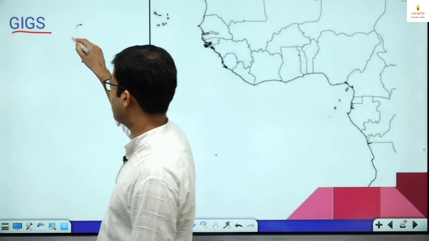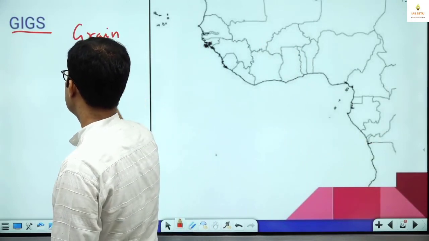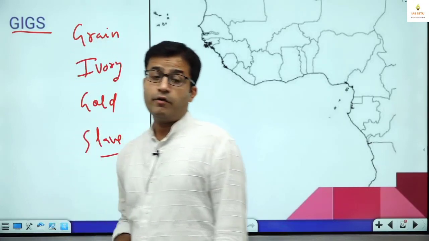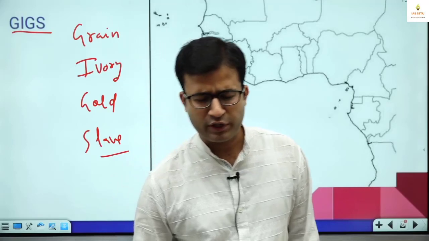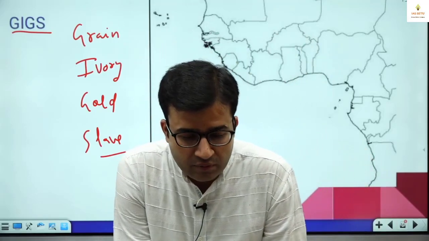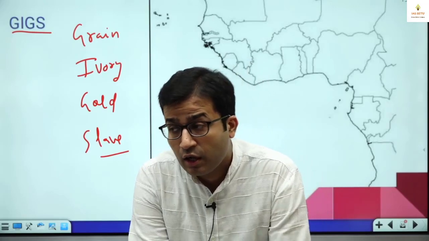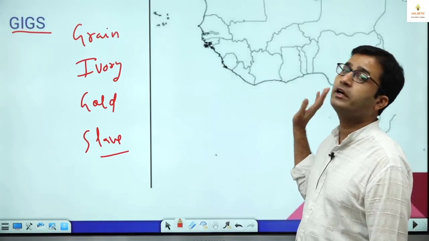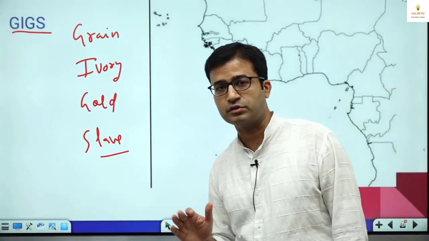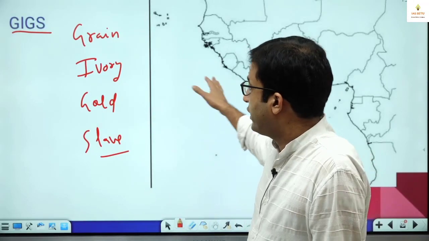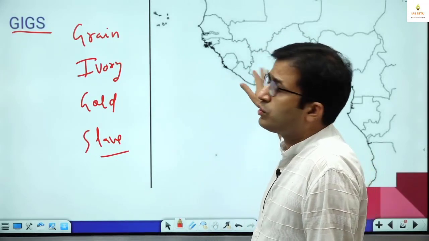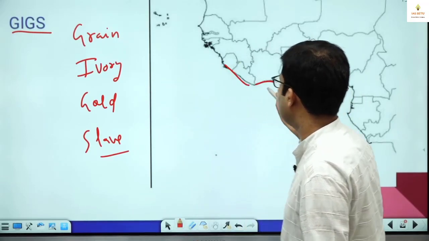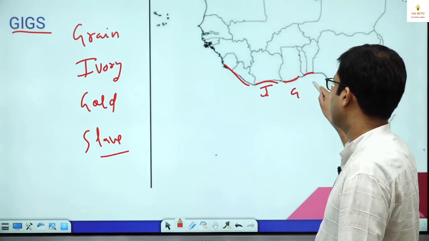But here this is Grain Coast, Ivory Coast, this is Gold Coast, and the Slave Coast. When you read your world history, okay, even in school days you studied it, you studied the slave trade, you must have memorized it, of the country Nigeria. So what happened earlier? From this coast, the trade of grain, trade of ivory, trade of gold and trade of slaves happened, in British times. So these coasts are popularly named like this. This is called Grain Coast because of trade of grain. Then this is ivory, this is gold, this is slave.